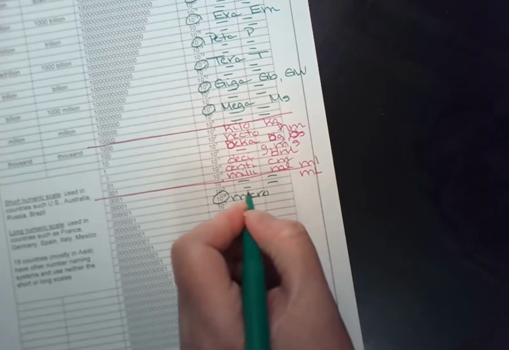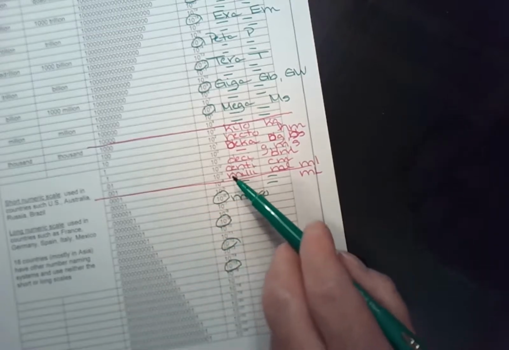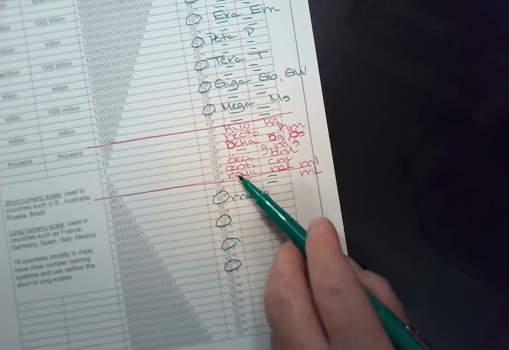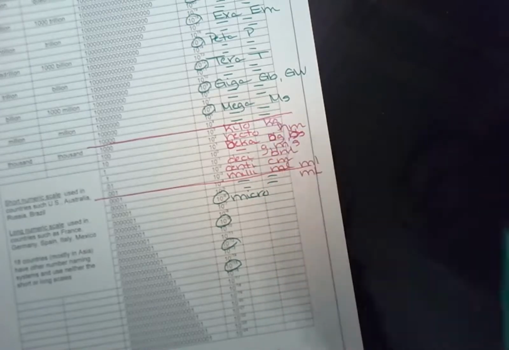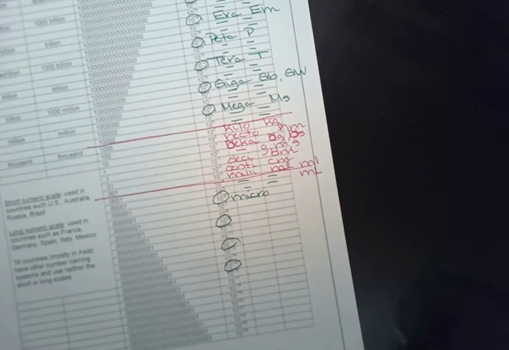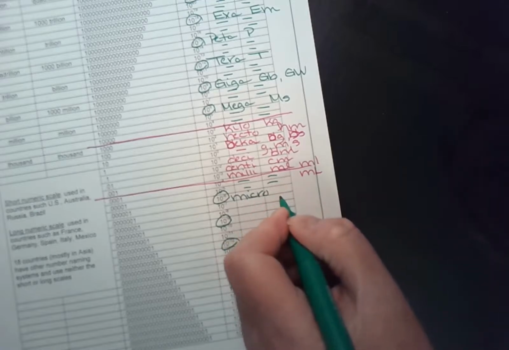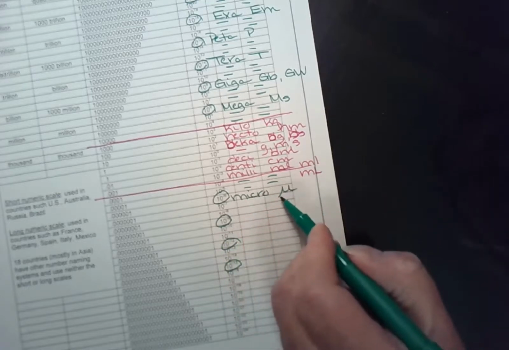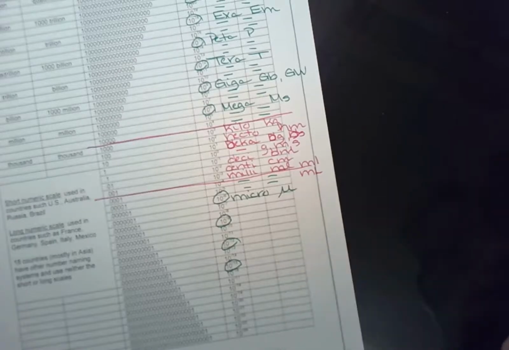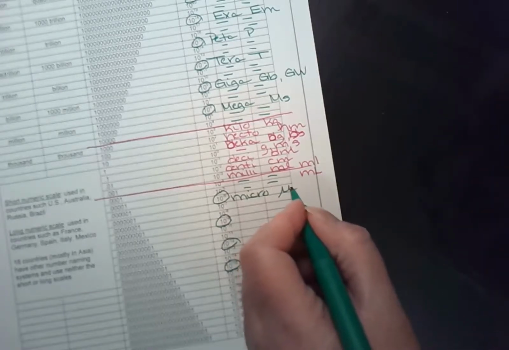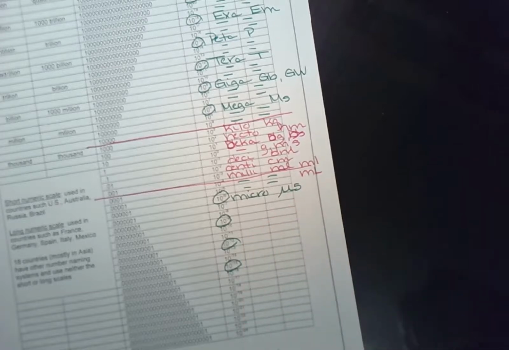But what symbol should we use for micro? We used little lowercase m for milli. We used capital M for mega. And we're out of M's. So oftentimes when you're out of a letter, we go to the Greek alphabet and we use the Greek letter M, which is pronounced mu. And when you write a mu, it looks kind of like a U with a front tail on it. So if I had 1/1,000,000th of a second, we would call that a microsecond and put that on there.